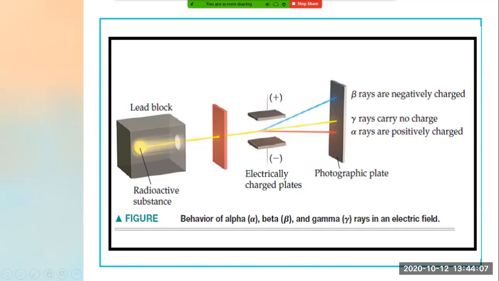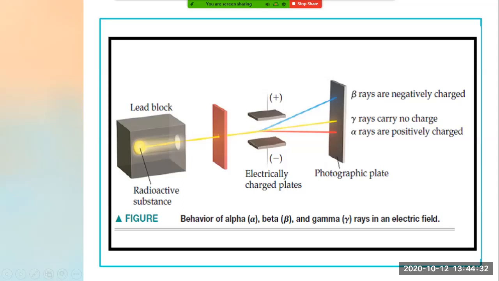Now see, this blue ray is shown as beta rays, and it is negatively charged. Alpha I have shown in red color, and it is deviated toward the negative plate, and the yellow one is gamma rays.